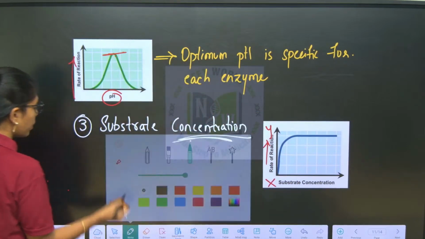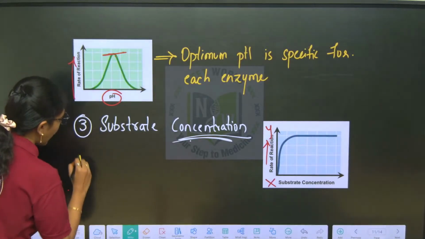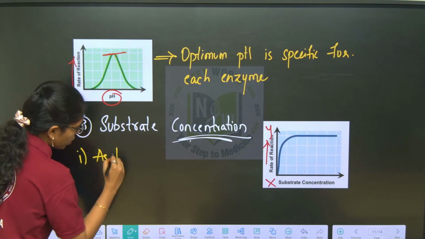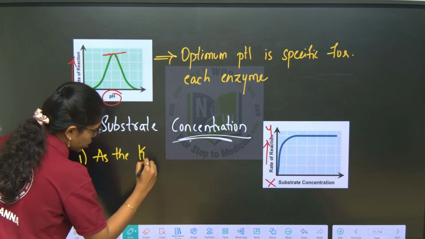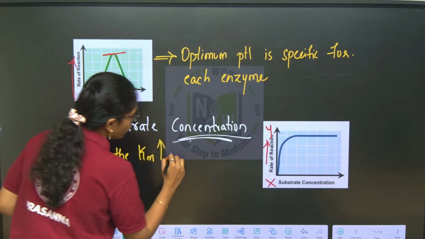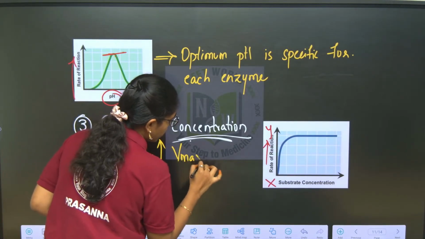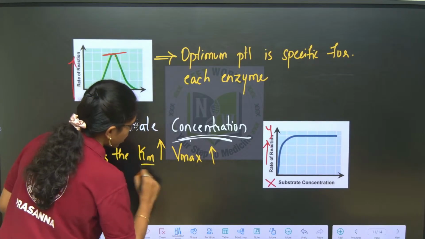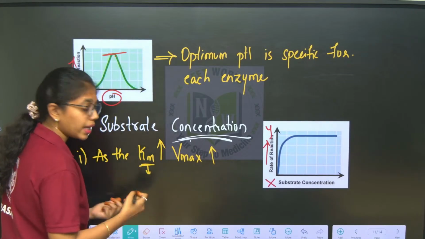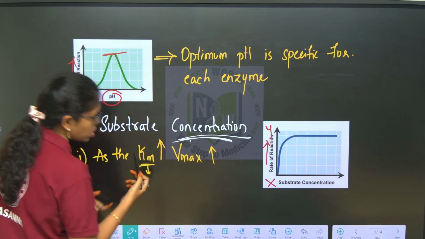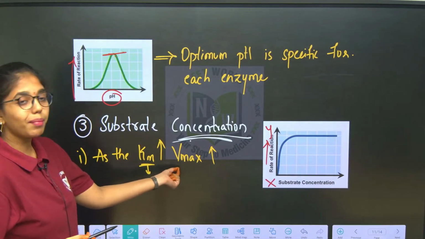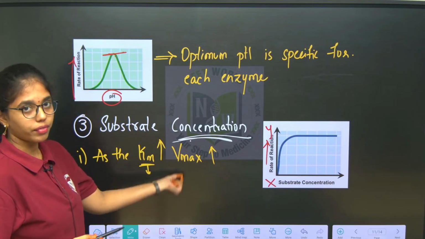First point, do remember beta, what is that? As the substrate concentration is increased, velocity of the reaction will be increased. Substrate concentration is indicated by Michaelis-Menten constant, that is Km, and Vmax is indicated as the velocity of the reaction.